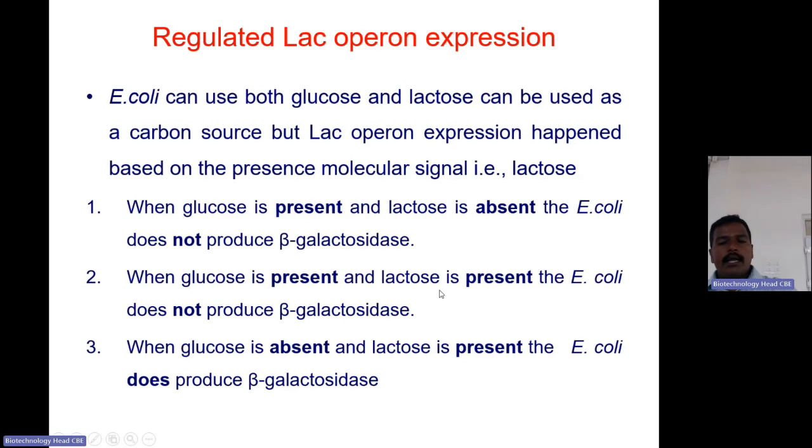When glucose is present and lactose is also present, the E. coli does not produce beta galactosidase because for all the microbes, the bacteria, the first preference for carbon source is glucose. So in the presence of glucose, till the completion of glucose, this lactose metabolism is not needed. So the lac operon will be off. When glucose is absent and only lactose is the available carbon source of the bacteria or E. coli, then the beta galactosidase is most important. So the lac operon will be transcribed and it will be active.